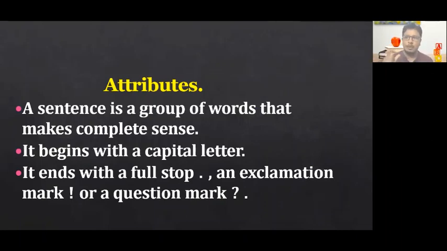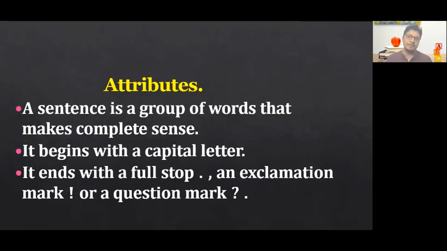Now, always remember one thing very clearly: a sentence begins with a capital letter. It ends with a full stop, or a comma, or an exclamation mark, or a question mark.